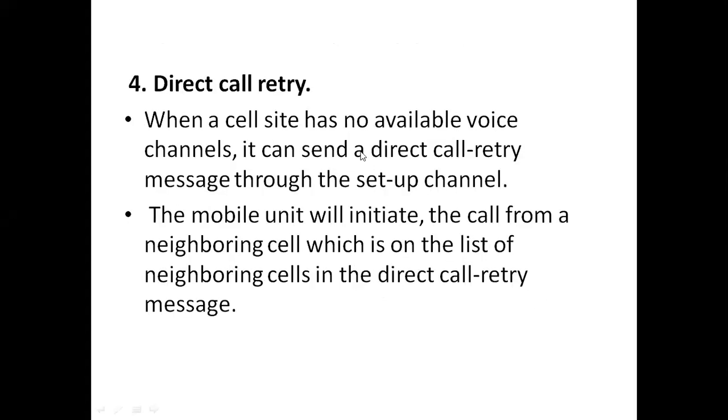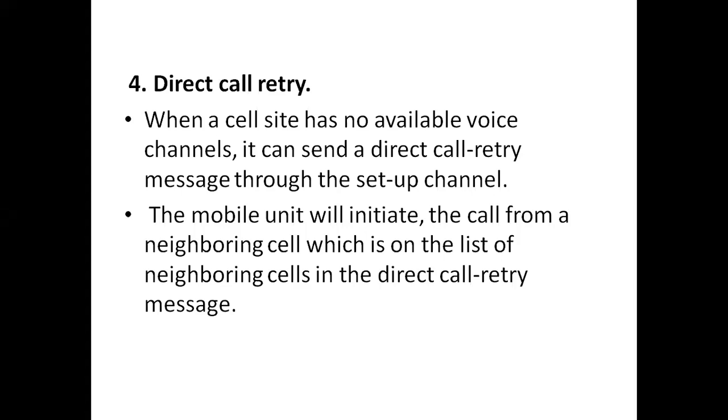And next one is direct call retrieve. When a cell site has no available voice channels, it can send a direct call retrieve message. That means our cell site is busy and there is no voice channel. Then it automatically sends a direct call retrieve message to the mobile unit through the setup channel. Then the mobile unit will initiate the call from a neighboring cell, which is on the list of neighboring cells in the direct call retrieve message.